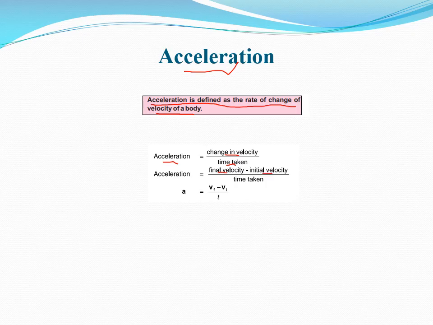So in symbolic representation, acceleration is denoted by a and it equals Vf, with f in subscript, meaning final velocity, minus Vi, i for initial velocity, divided by time. So this is the formula for acceleration. You can find the bold letters as you see here for acceleration and for velocities.